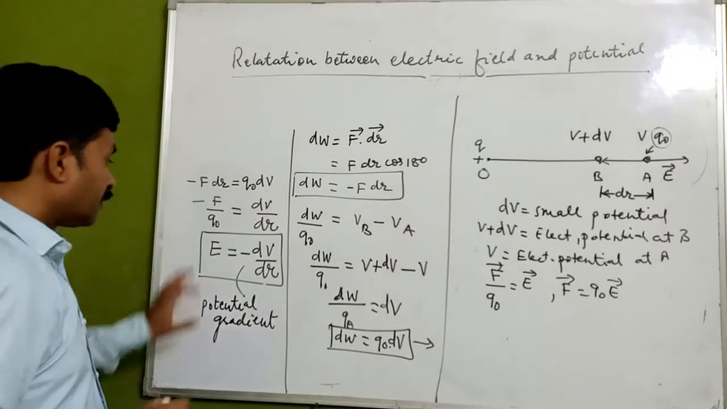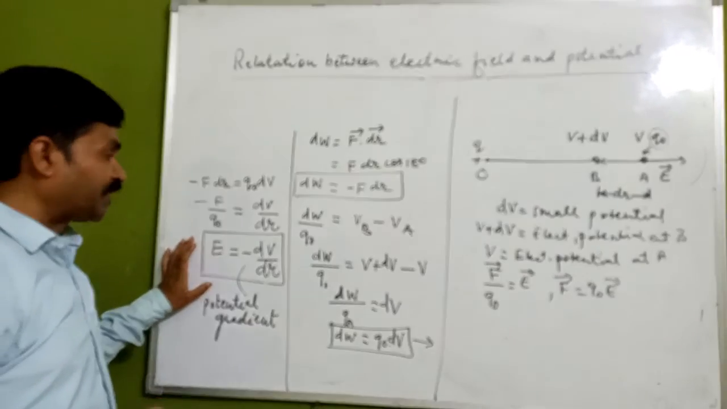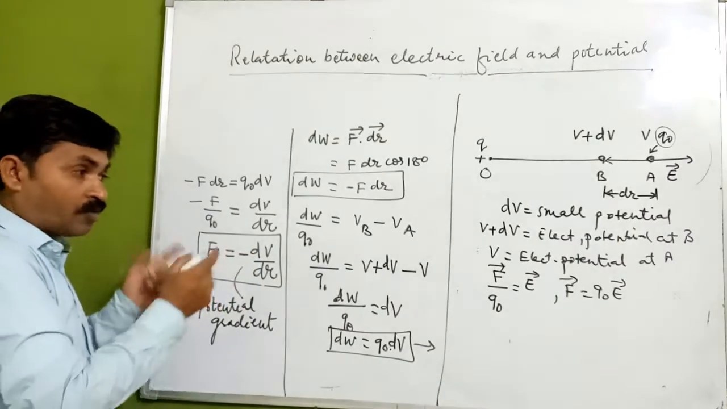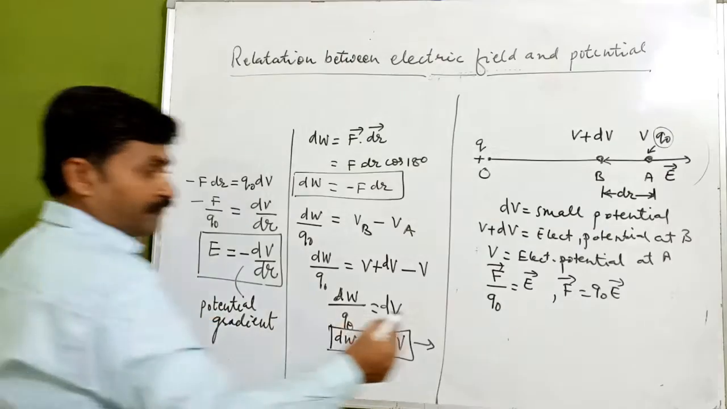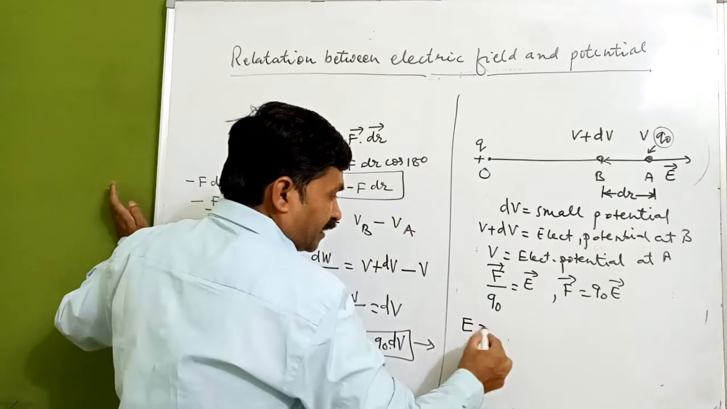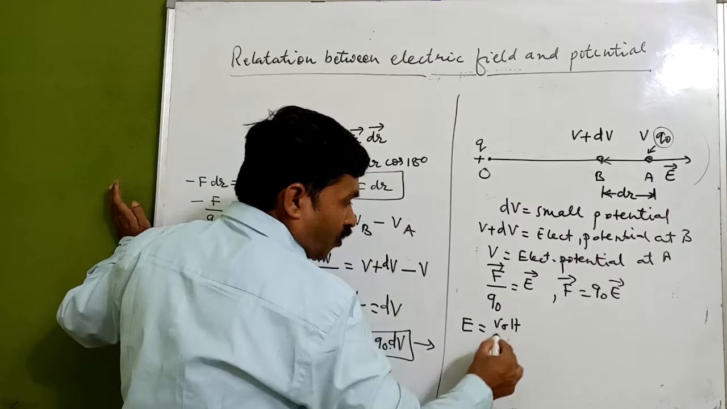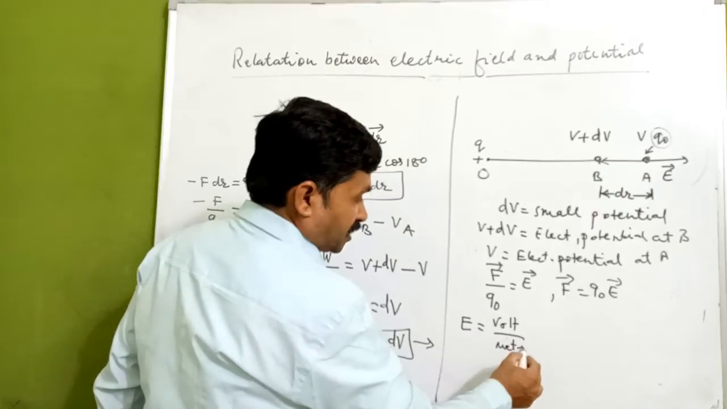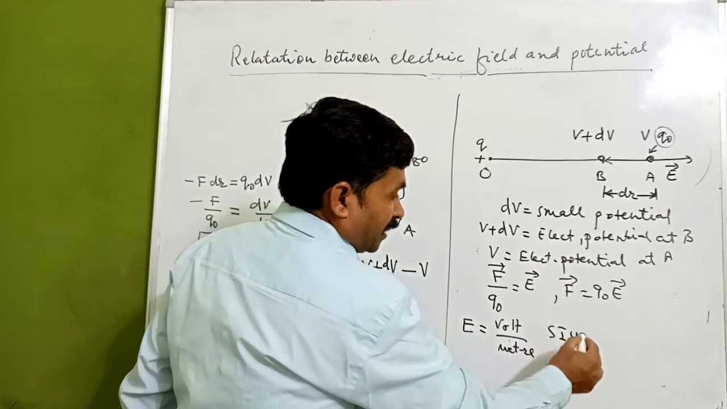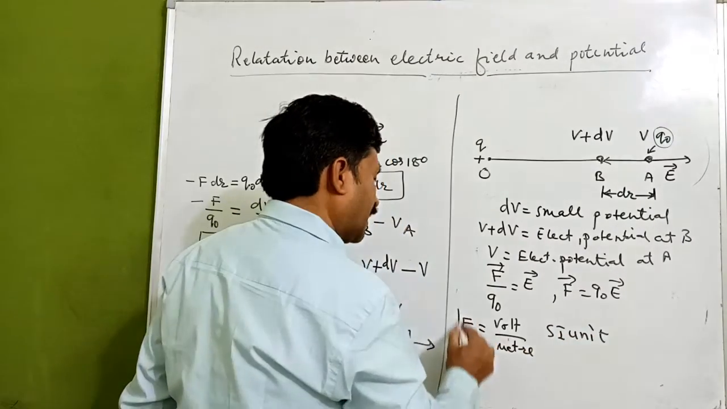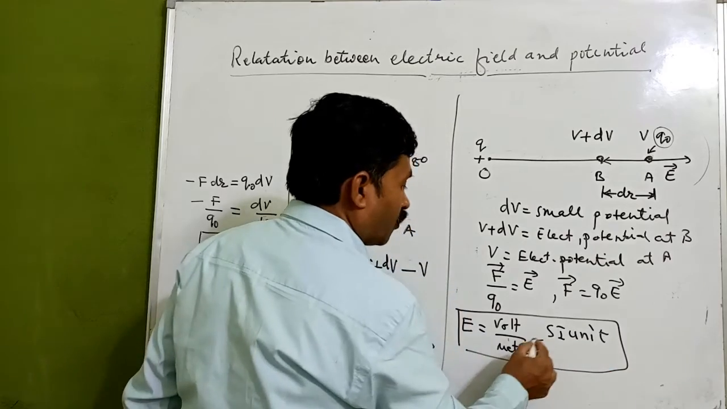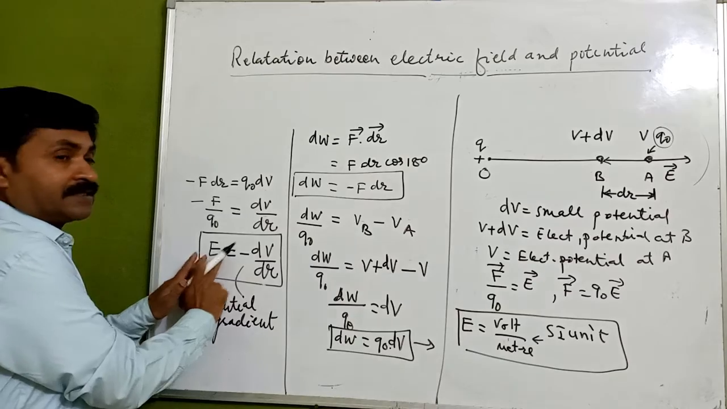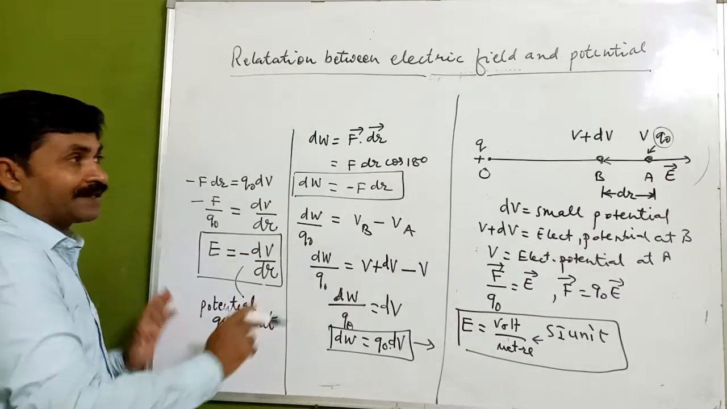Now see here, we have another unit of electric field in terms of volt per meter. So how are we getting this unit? The unit of electric potential is volt, and the distance will be given by meter. So the another SI unit of electric field is volt per meter. Now electric field is equal to the negative of the potential gradient.